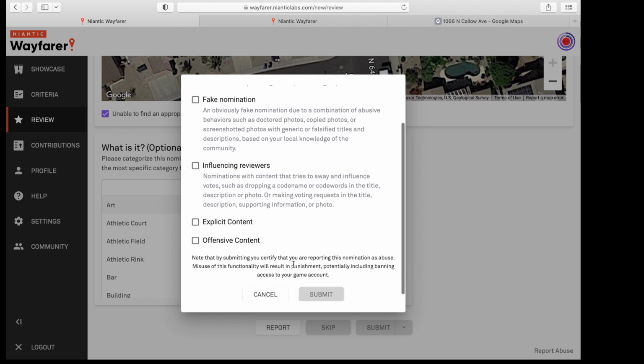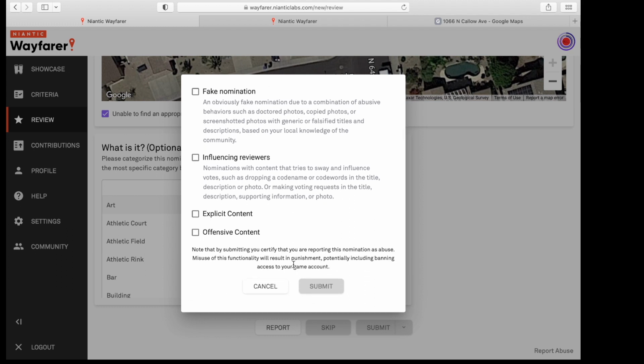The next one says explicit content. Niantic does not give you a definition, so they're leaving it up to you to decide what is explicit content. I would consider it things that children shouldn't see, more adult-oriented material. We'll just leave it at that.